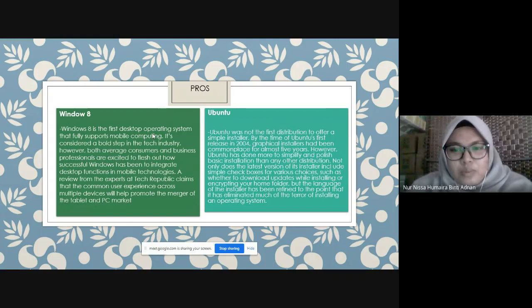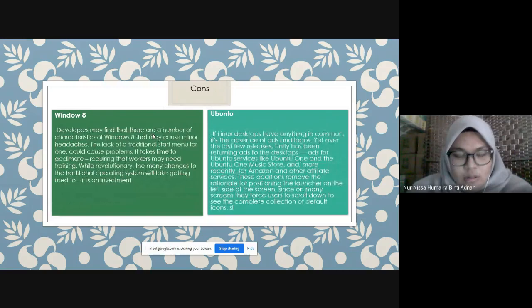For Ubuntu, the pro is that Ubuntu was not the first distribution to offer a simple installer. By the time of Ubuntu's first release in 2004, graphical installers had been commonplace for almost 5 years. However, Ubuntu has done more to simplify and polish basic installation than any other distribution. Not only does the latest version of its installer include simple checkboxes for various choices, such as whether to download updates while installing or encrypt your home folder, but the language of the installer has been refined to the point that it has eliminated much of the terror of installing an operating system.